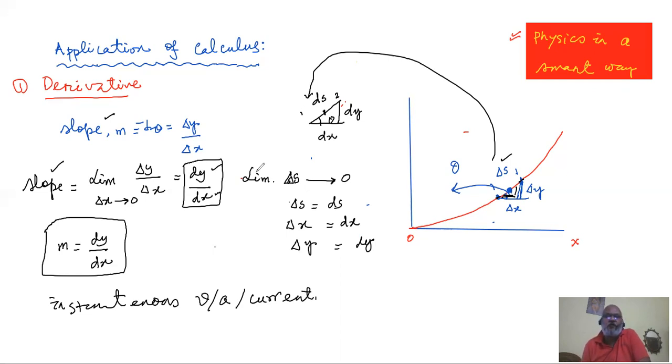So that was the biggest use of derivative to find the slope of a curve, and slope of a curve has serious implications, serious uses in mathematics.